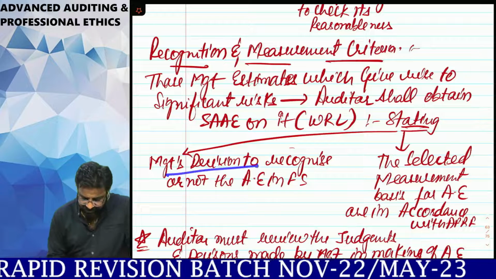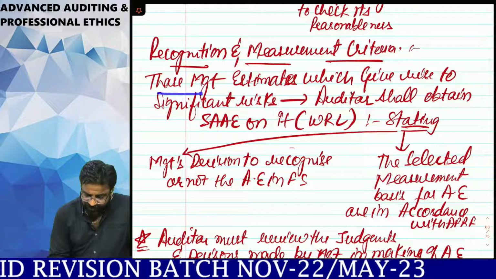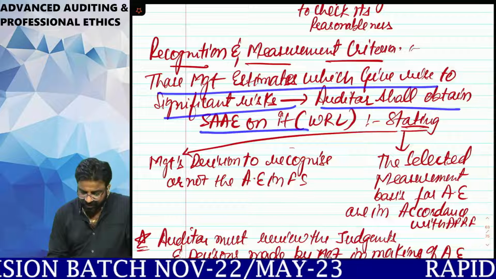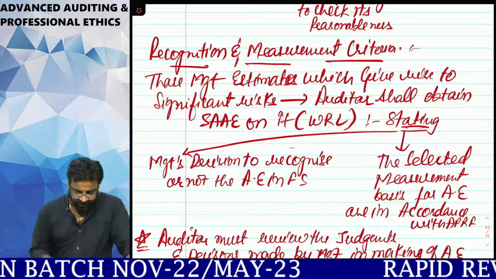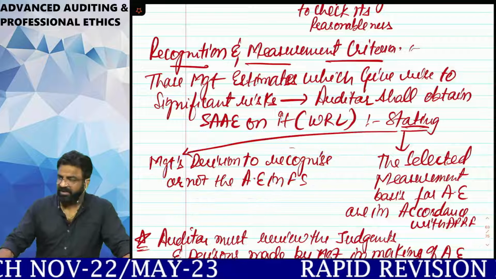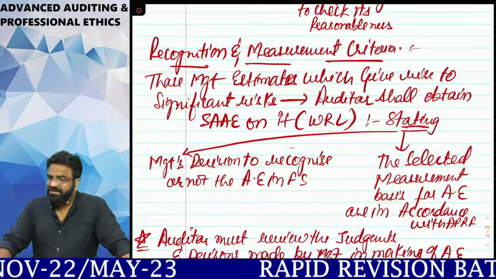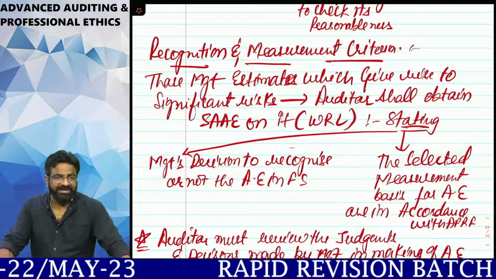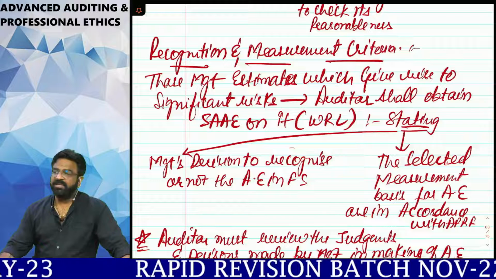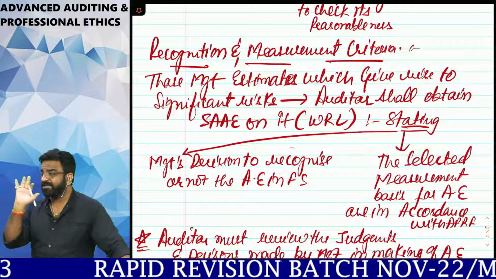So management decision to recognize those management estimates which give rise to the significant risk, the auditor shall obtain the SAE on the MRL. Take the MRL stating the management decision to recognize or not recognize an accounting estimate in the financial statement. It means management is completely responsible for taking the decision of including or not including the accounting estimate in their financial statement. That is a management's call.